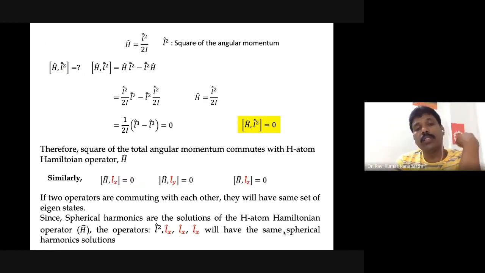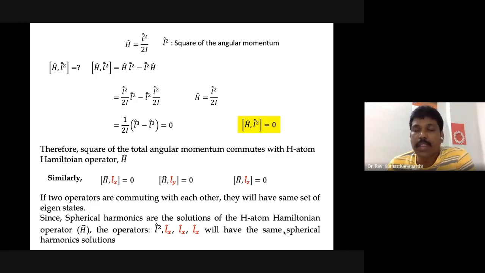Since the hydrogen atom Hamiltonian commutes with the square of the angular momentum and also with the individual angular momentum components, we can make one statement. Since commuting operators have the same set of eigenfunctions, the solutions we derived for the hydrogen atom are also solutions of the angular momentum we are going to look at, right?